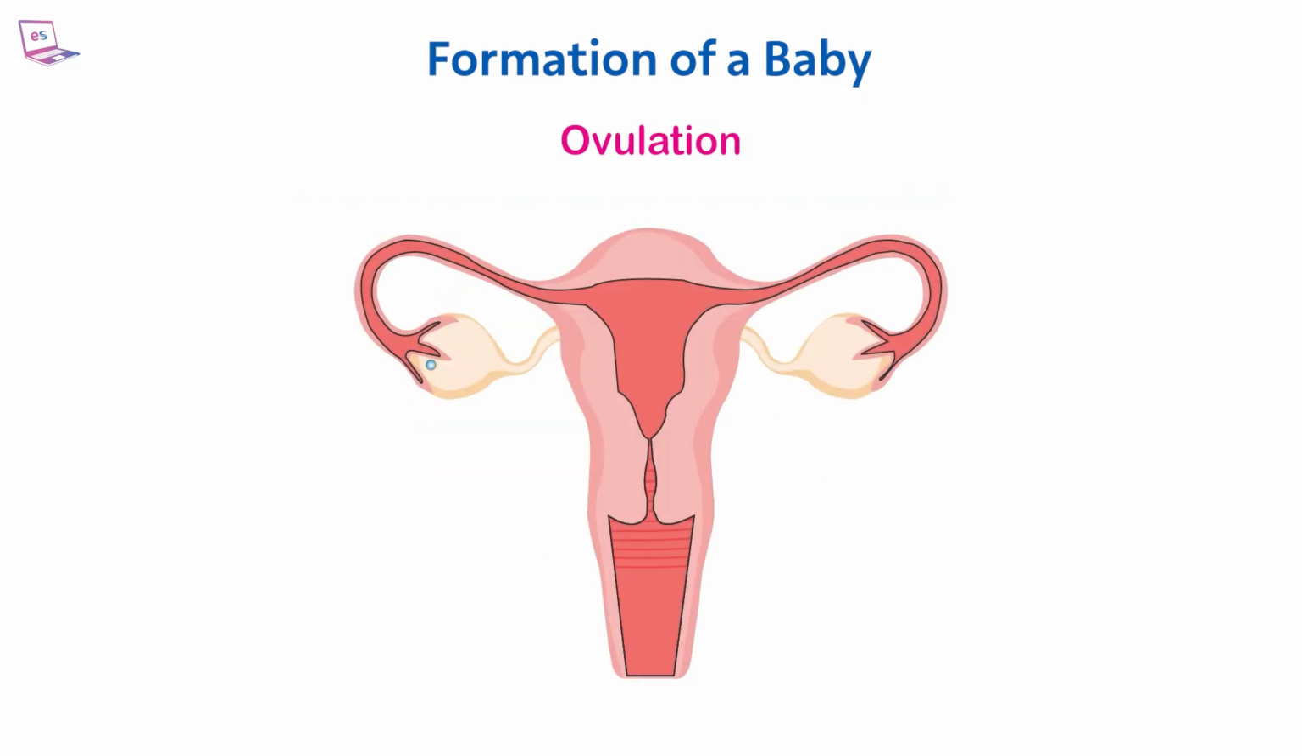Ovulation. Ovulation is one of the phases in a woman's menstrual cycle. When a mature egg is released from one of the ovaries, it is then available for fertilization by sperm, leading to pregnancy. A mature egg is released from the ovary to the fallopian tube where it waits to meet a sperm.